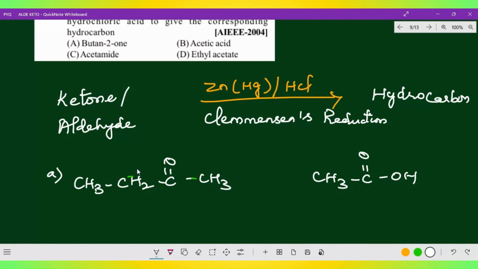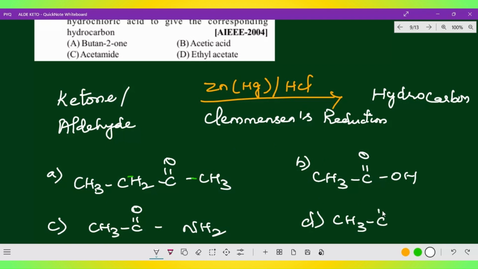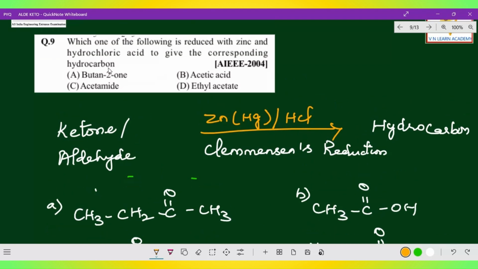This is A, this is B, and this is C, acetamide, CH3C double bond ONH2. Why did I mention all this? These are also carbonyl groups, C double bond O is there, but still we are giving more importance to aldehydes and ketones, right? Ester, ethyl acetate, we just saw in the last question, CH3C double bond OOC2H5. So everywhere you can find a carbonyl compound, yes, of course, but they are asking about the reagent, zinc with HCl, that is Clemmensen's reduction.